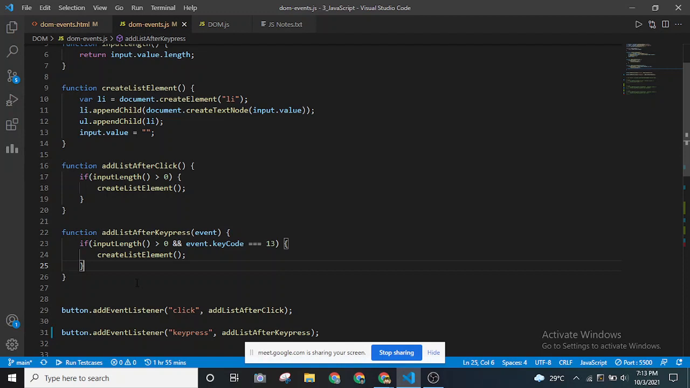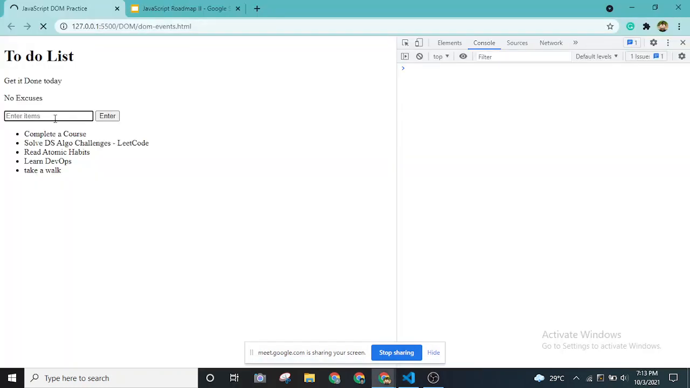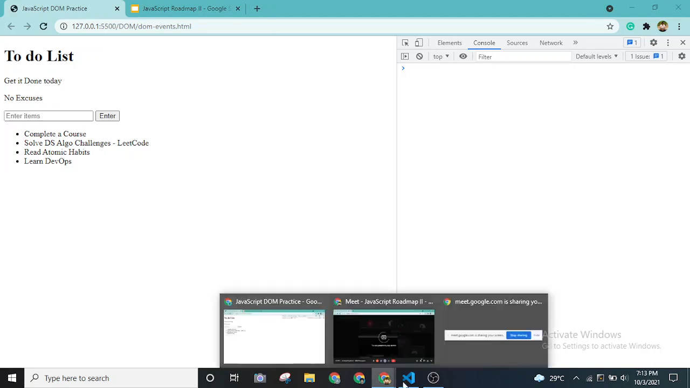This is the first project, and it is a static to-do list only. As we are not using a server, if I refresh it, this take a walk item will disappear. Okay, so this is the first project that we have built. Do any of you have any doubts till now? Anything related to the JavaScript DOM task? Anyone?